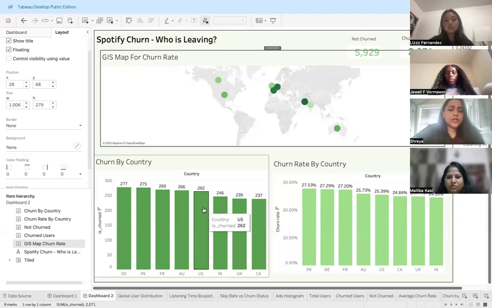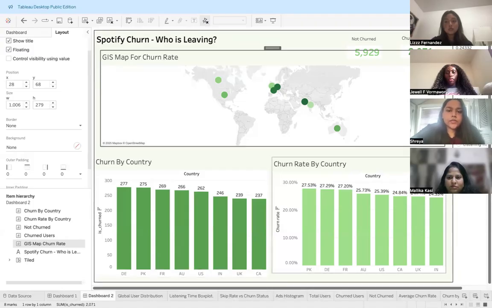This makes it easier to decide where improvements or targeted actions are needed. The bar chart is dynamic and responds to user selections and parameter changes, allowing users to switch the view between churn rate, churn count, average listening time, or other metrics using the same chart. So, when used together, the map and the bar chart create a story flow: the map helps answer where the issue is occurring, while the bar chart answers who or what is driving it. Because both visuals are dynamic and interconnected, this dashboard is more engaging, insightful, and decision focused.